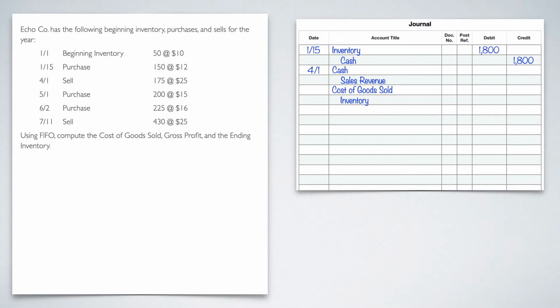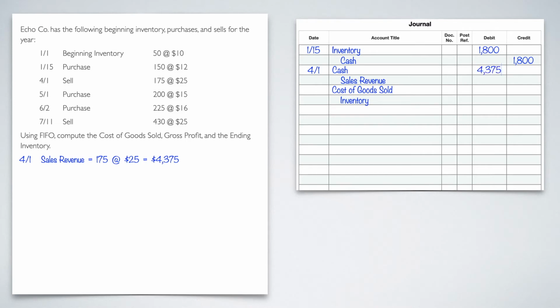I'm going to first look at the cash and sales revenue side. What did I sell it for, and what did I earn off of it? To start, I calculate what I sold it for. My sales revenue would be the 175 that I sold times the $25 I sold it for, which gives me 4,375, and that would be my sales revenue and my cash.